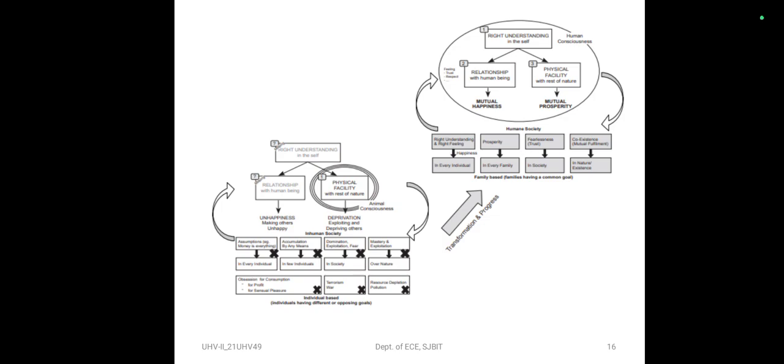So here we can see the role of human education, that is a transformation. Like we have discussed about the self exploration, it starts from what I am to what I want to become. So this diagram actually shows the transformation and the progress which we can have in the society.